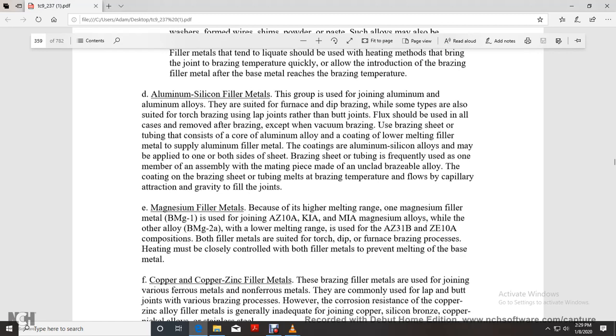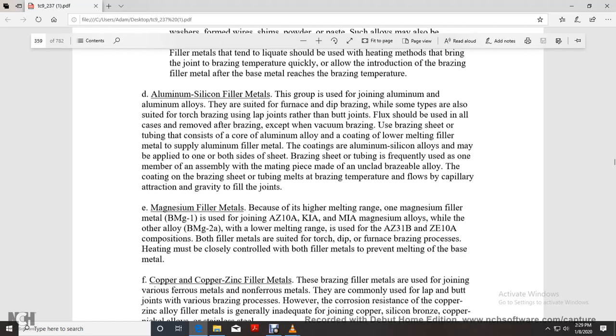Tubing consists of the core aluminum alloy with the coating of the low melting filler metal supply with the aluminum filler metal coating. Aluminum silicon alloys may be applied on one or both sides of the sheet. The brazing sheet over the tubing is frequently used, with one member of the assembly mating with the piece made of uncladded braze alloy with the coating of the brazing sheet. The tubing metal at brazing temperature flows by capillary attraction and gravity.